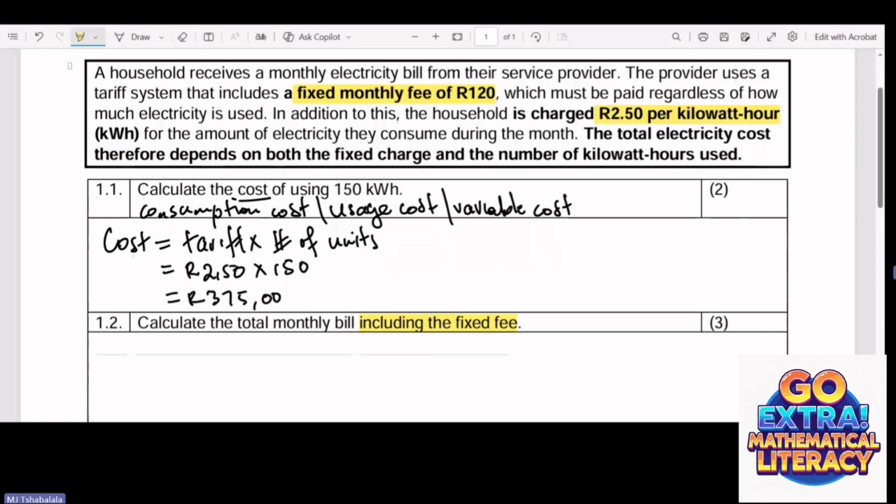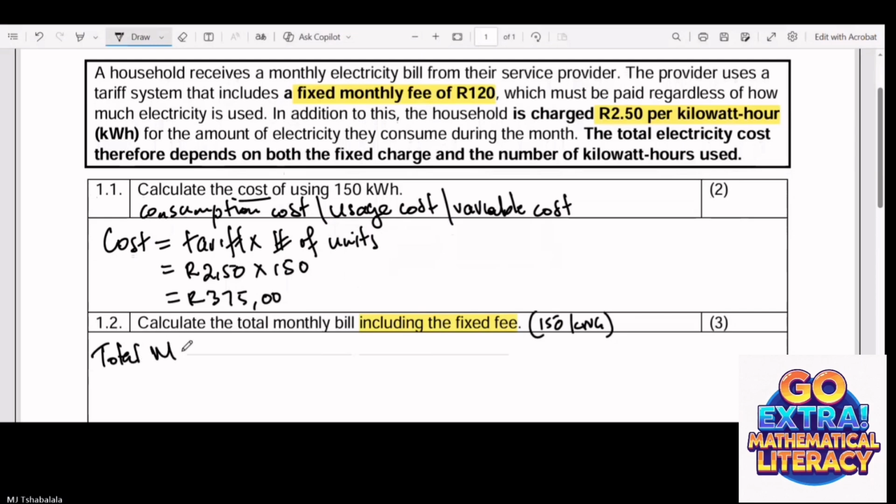So what would be the total bill if they've used the units mentioned at the top? That's what we're going to look for in this case. If they've used these units, what will the monthly bill be? So now we are looking at the total monthly bill.